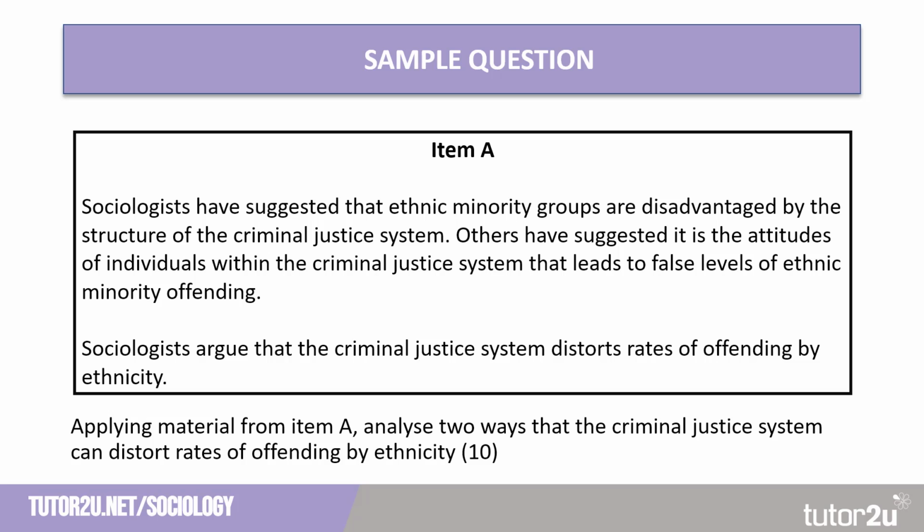Others have suggested that it is the attitudes of individuals within the criminal justice system that leads to false levels of ethnic minority offending. Sociologists argue that the criminal justice system distorts rates of offending by ethnicity. And our question: applying material from Item A, analyse 2 ways that the criminal justice system can distort rates of offending by ethnicity.